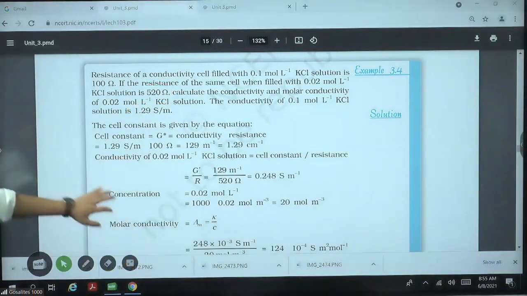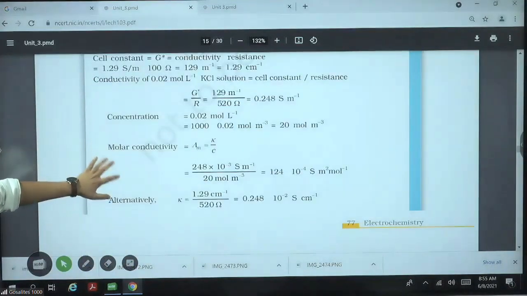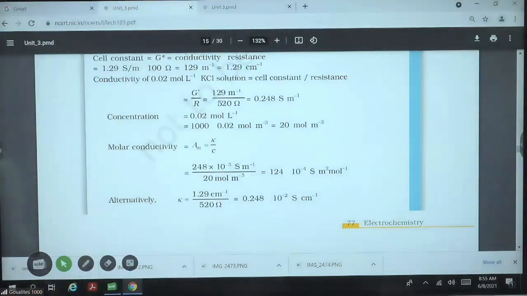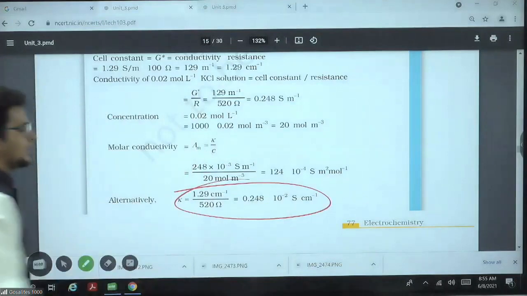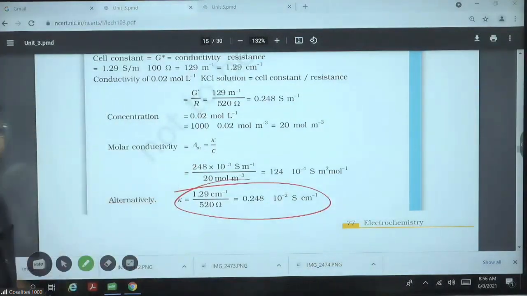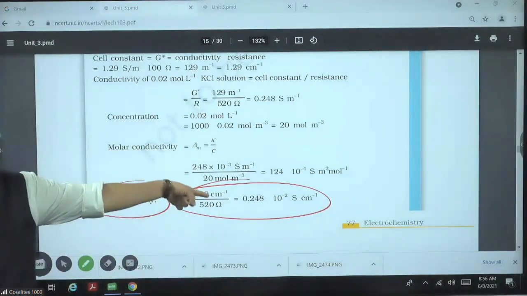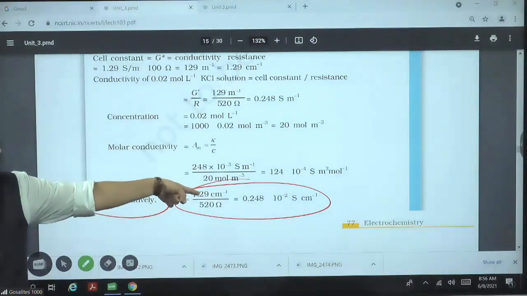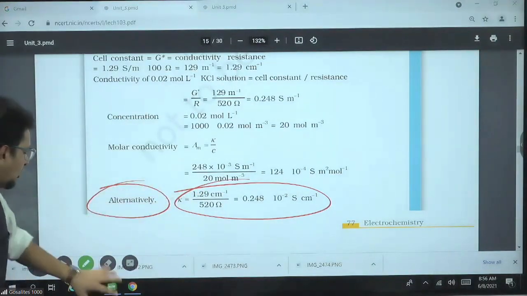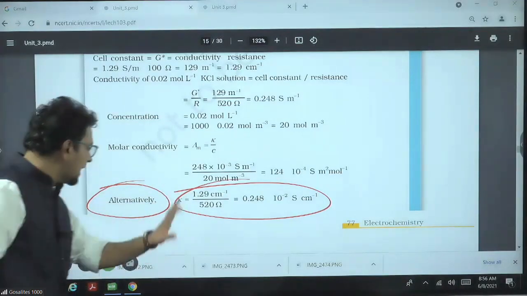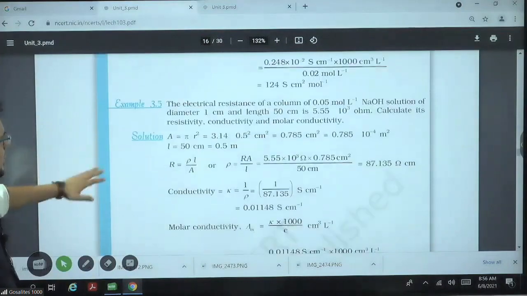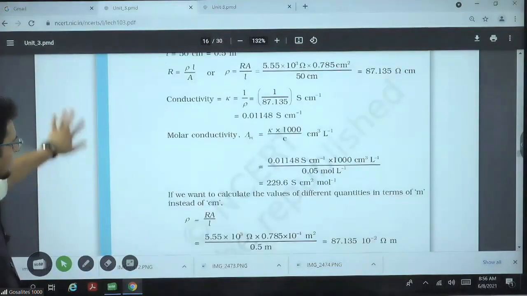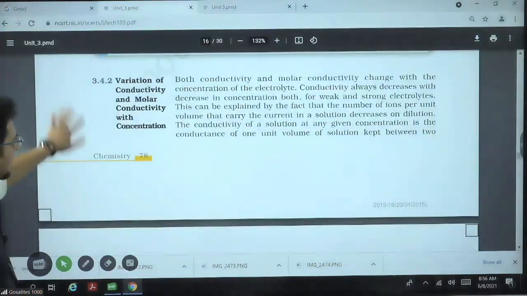You can see the NCERT solved example. Very easily you will understand. See, they converted into centimeter inverse. Then only you can use the lambda m equation; you cannot use it without converting to centimeter. As simple as that. Clear? This question you can try. Very easy question. Looking lengthy, but very easy question.